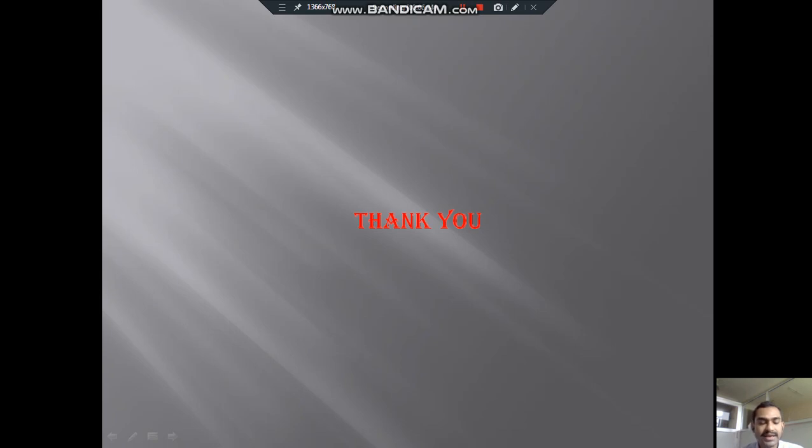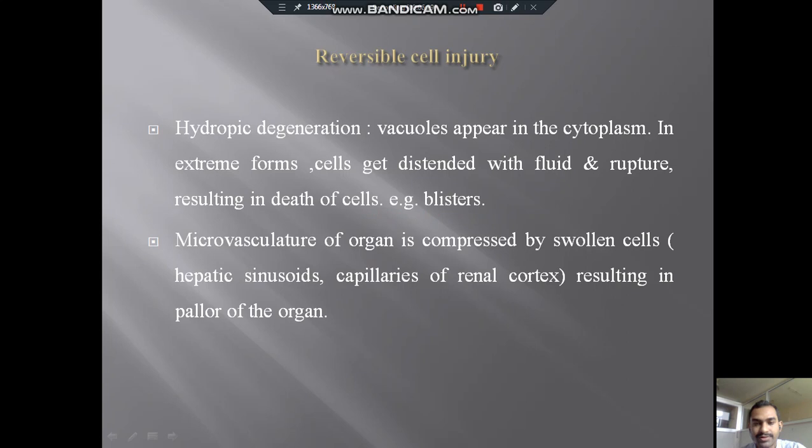So this is basically the overview of cellular injury. Before concluding, I will discuss some points. Cell damage is a variety of stress changes that a cell suffers due to external as well as internal environment changes.